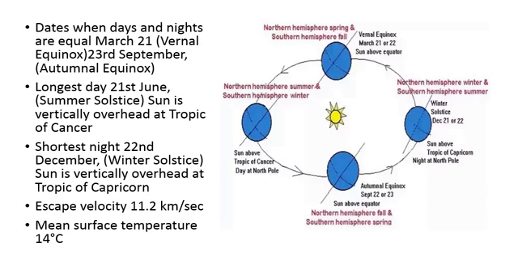Escape velocity is 11.2 km per second. This is the escape velocity. Mean surface temperature here on earth is 14 degrees Celsius.